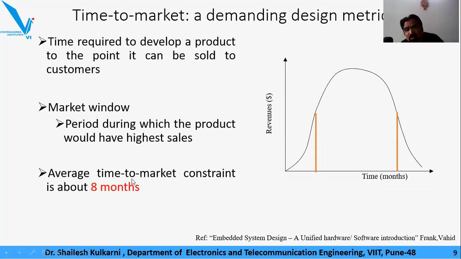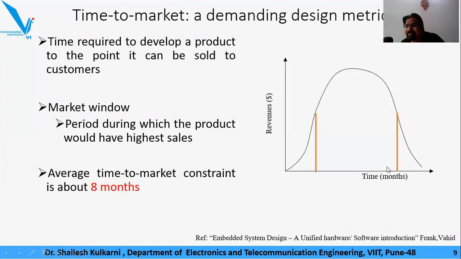Now, these are exaggerated figures, which I marked in red, because today it would be very hard to believe that any product would have sustained market revenue for 8 continuous months. In volatile markets, it's very difficult for a product to be sustained in the market for 8 months. New features keep on coming day in, day out, and that is why this window will not be that much available.